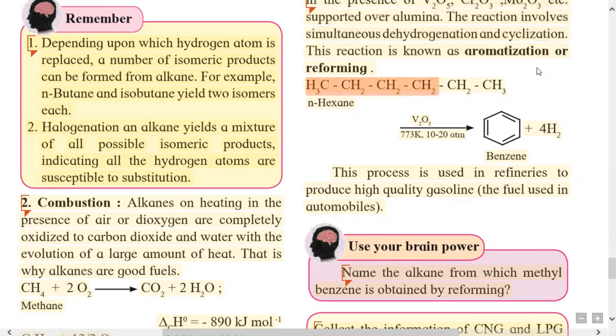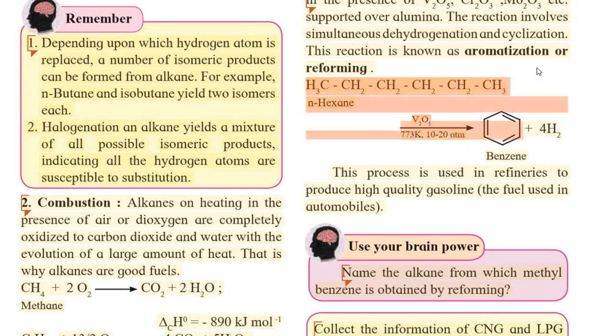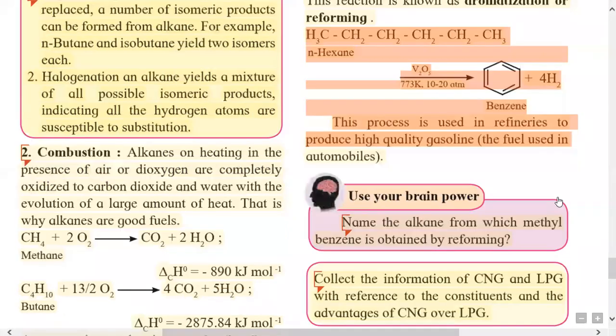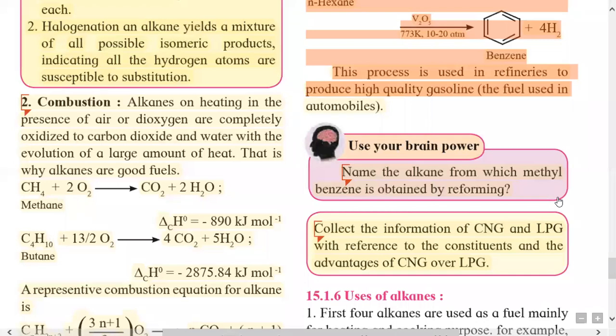Here is an example: n-hexane when heated with V2O5, that is vanadium pentoxide, at 773 Kelvin. The pressure condition is 10 to 20 atmosphere. We get benzene plus 4 hydrogen. This process is mainly used in refineries to produce high quality gasoline, that is the fuel used in automobiles.